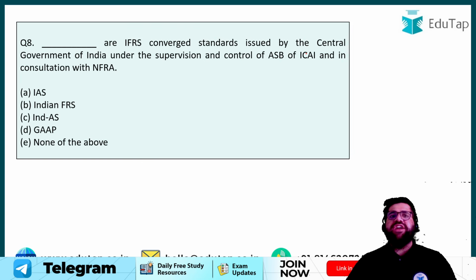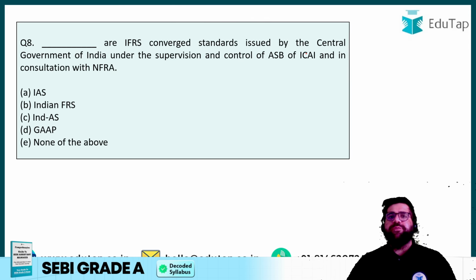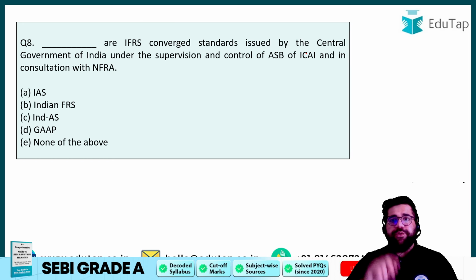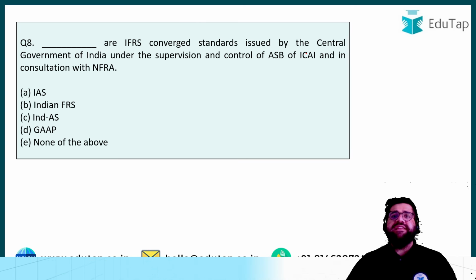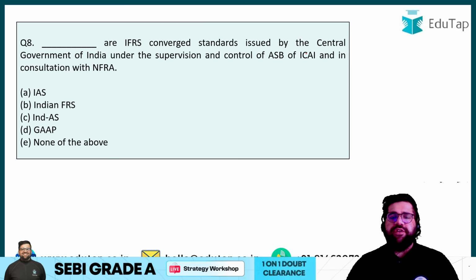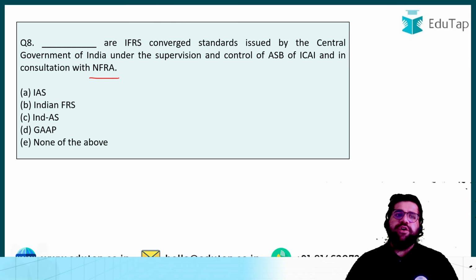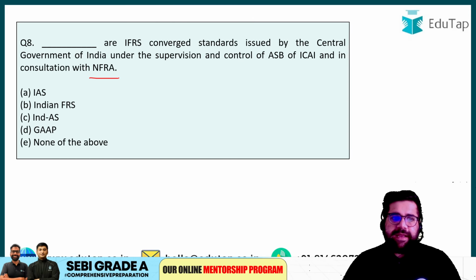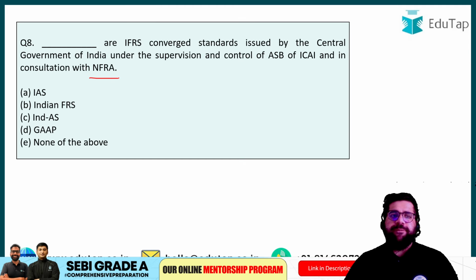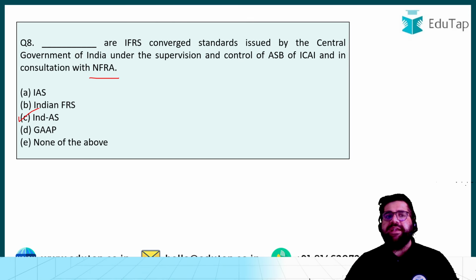Next question. Dash are the IFRS converged standards issued by the central government under the supervision and control of ASB. ASB is your Accounting Standards Board of ICAI, Institute of Chartered Accountants of India, in consultation with NFRA. So we now have a new set of accounting standards which we call as what? IAS, Indian IFRS, Ind AS, GAAP, or none of the above. The correct answer will be Ind AS, right?